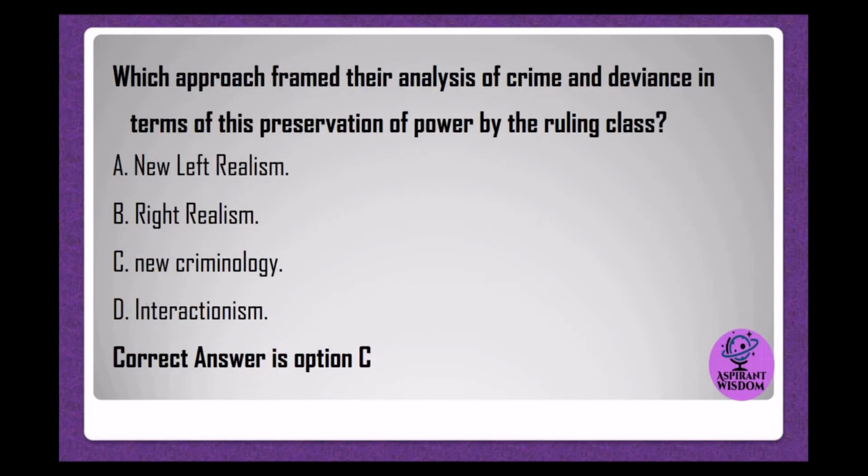Which approach framed their analysis of crime and deviance in terms of the preservation of power by the ruling class? A. New Left Realism. B. Right Realism. C. New Criminology. D. Interactionism. Correct answer is option C.